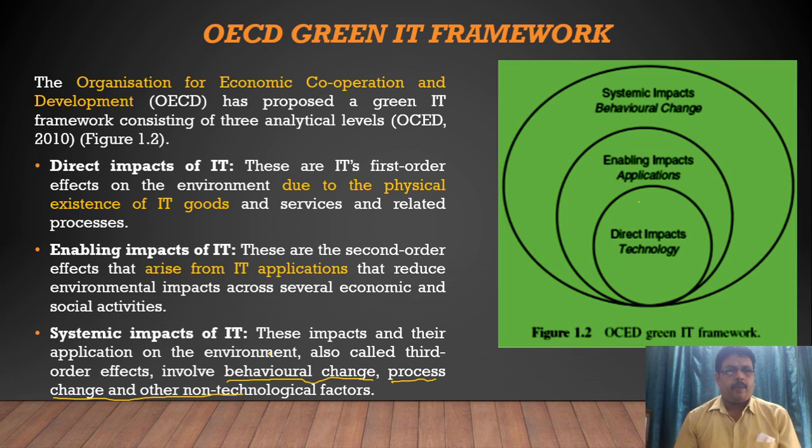The OECD Green IT framework has been proposed, and as I mentioned, it has 3 analytical levels. First we have to concentrate on the physical existence of IT goods, meaning computers, hardware, network. It is not just a computer, even networks and cables everywhere. Those are called physical components. These have the first order effect on the environment.